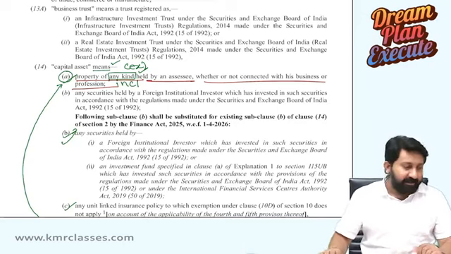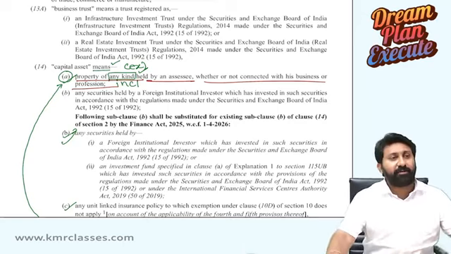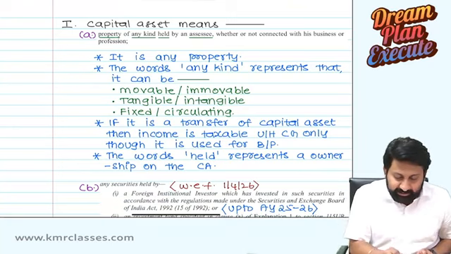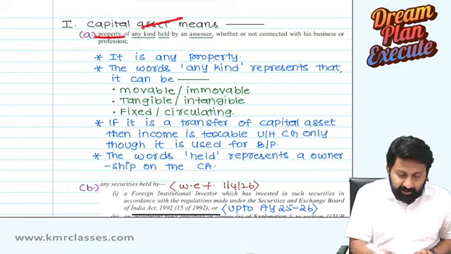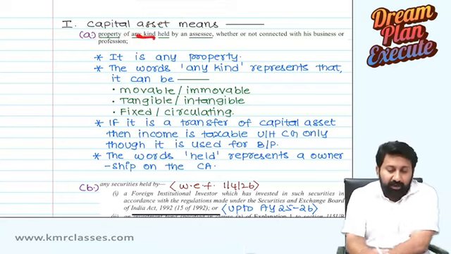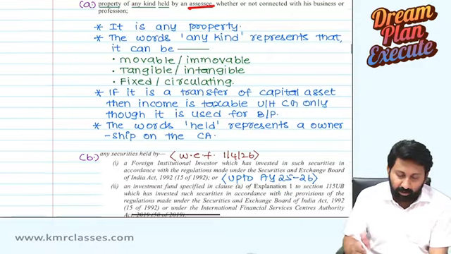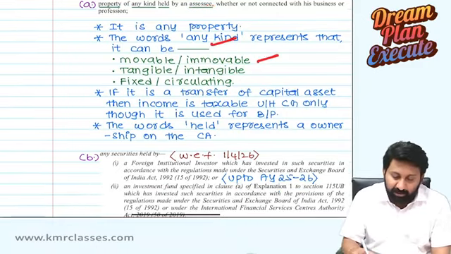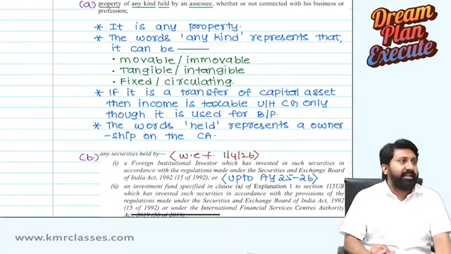At that time, it will be very, very easy for you to understand. Okay. See, what we discussed here. Let me sum up here. Capital asset means property. Okay. Capital asset means property of what? Any kind held by an assessee. Okay. It is any property. The words any kind represent mobile, immobile, tangible, intangible, fixed or circulating in nature.